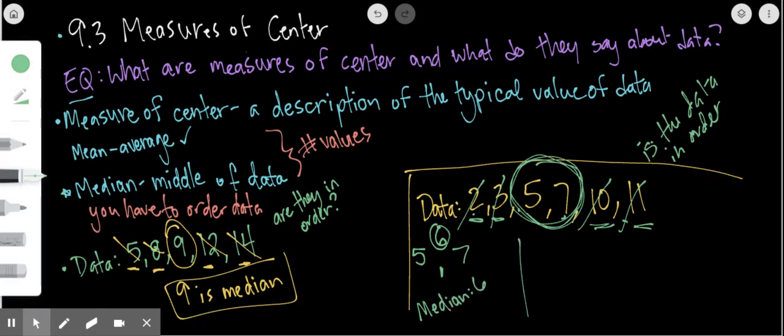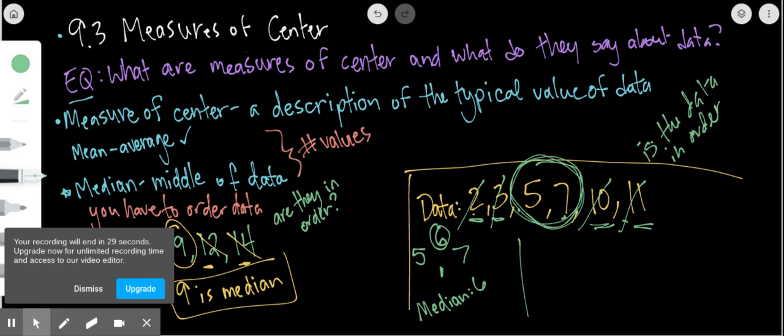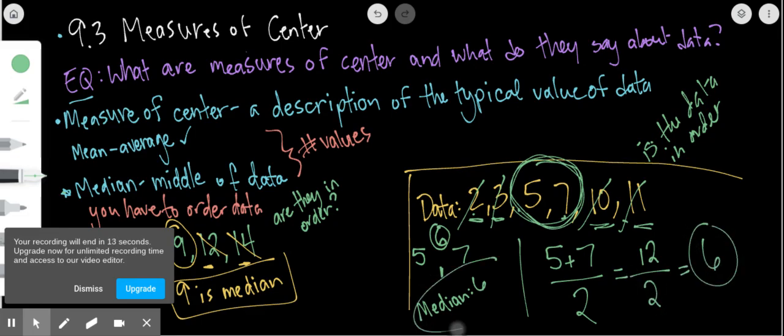Okay, the second way to do it, the mathematical way for when you are not sure what number's right in between them, is you add the 2 numbers together and you find the average. So you'll do 5 plus 7 divided by 2. 5 plus 7 is 12, and 12 divided by 2 is 6. So notice I got the same number on both of these. It just depends on whether or not you understand how to find the middle. Okay, make sure you pause this, make sure you write down all these definitions for the next video.